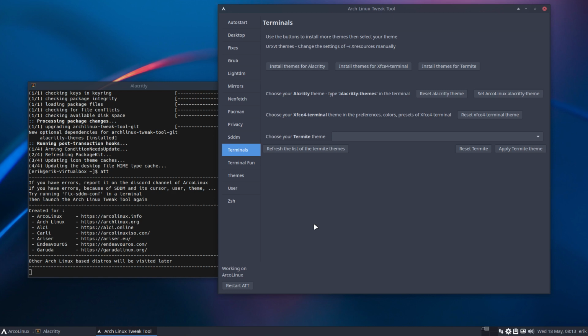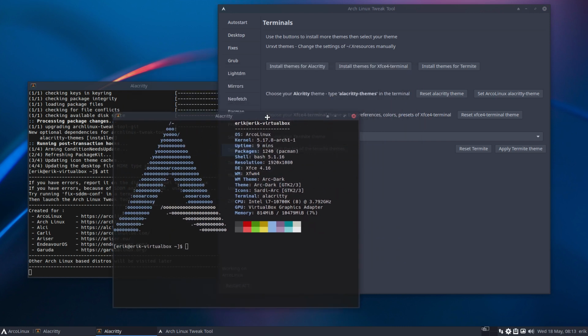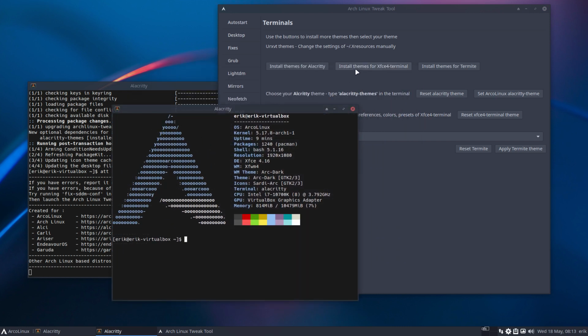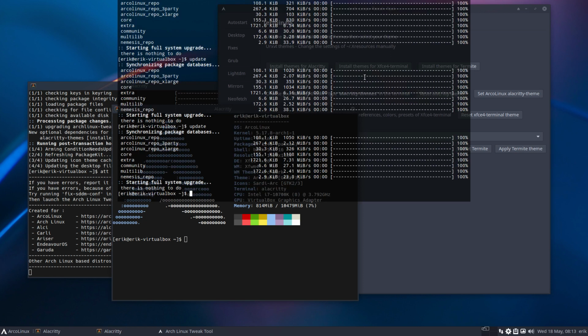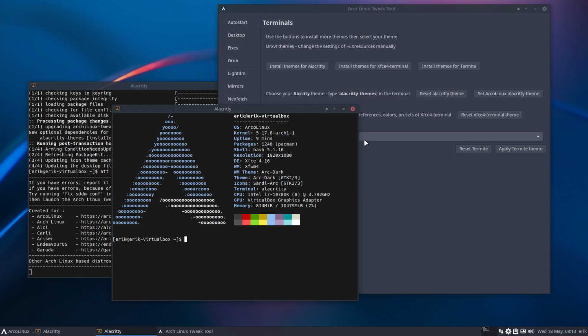We have the possibility, our Ctrl-Alt-T, right, is Alacritty, and we have the possibility to change that, to have other themes. But there is also the XFCE4, and on many desktops, we have 28 of them, F12 gives us the drop down, and if you type in NeoFetch, you are told what it is. It's the XFCE4 terminal. So if you want to change those, that's possible too.